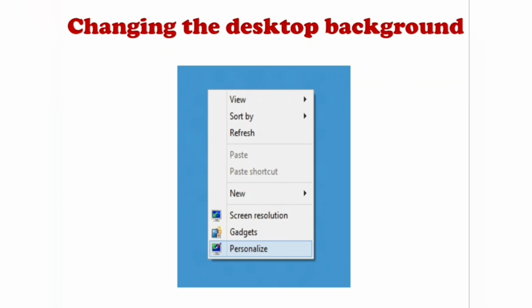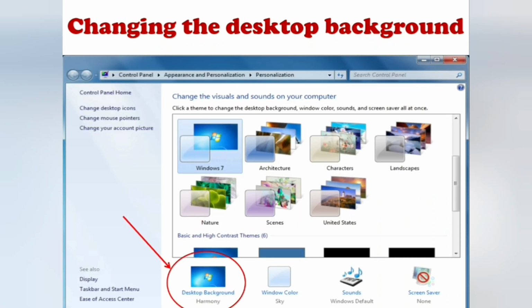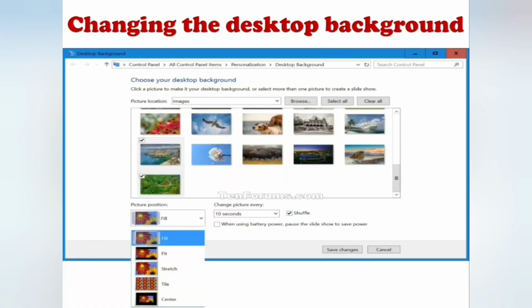The menu will appear like this. In that you have to choose personalize. After that, one window will appear like this. In that window you have to click desktop background. After that this window will appear. In that window you have to select the picture location, and then choose a picture from any of the categories, and then choose the picture position.